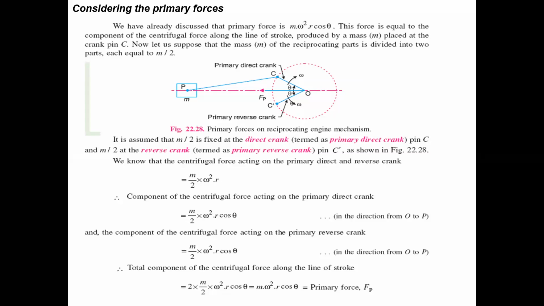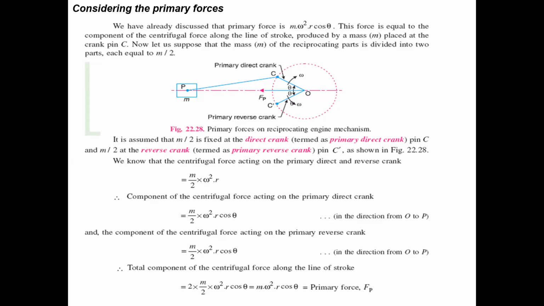Now we are going to write the component of centrifugal force acting on the primary direct crank. That is the primary force. So we write m by 2 into omega square r cos theta for the direct crank, and similarly m by 2 omega square r cos theta for the reverse crank.